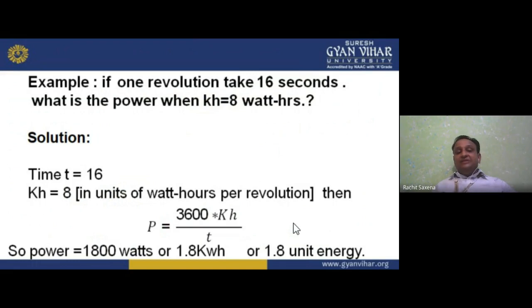Now, an example. If one revolution takes 16 seconds, what is the power when kh is equal to 8 watt hours? So T is given, that is 16. kh is already given, that is 8 in units of watt hour per revolution. Then P is equal to 3600 times kh upon T. So 3600 times 8 upon 16, that is 1 by 2. So we get 1800 watts, or 1.8 kilowatt, or 1.8 unit energy.